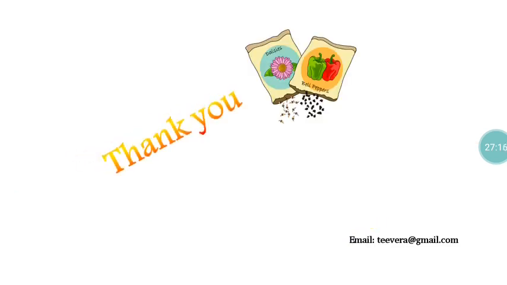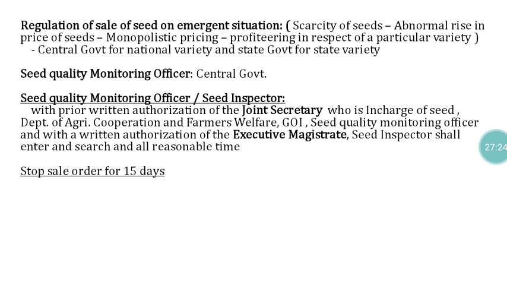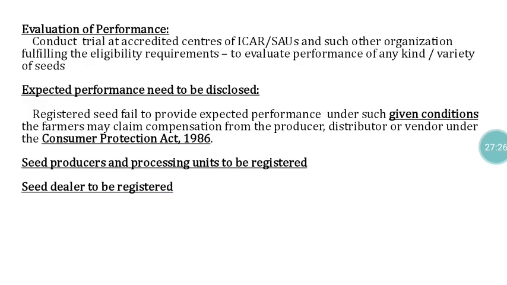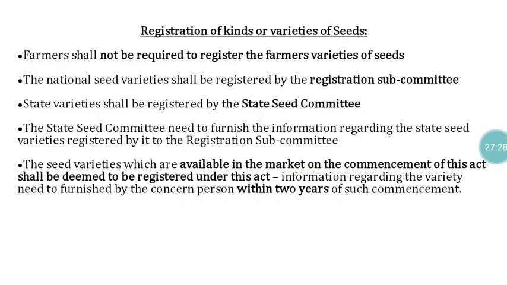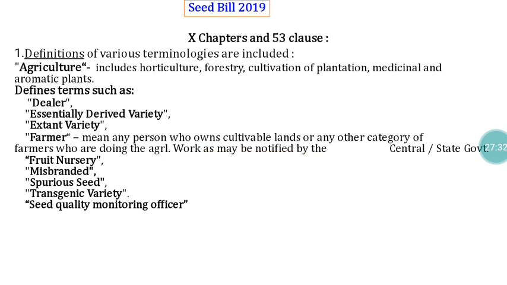Everything is placed in Parliament, so it is not yet passed. The main purpose of introducing this Seed Bill 2019 is to overcome the lacunas recorded in the Seed Act 1966, because the Indian seed industry is formulated mainly based on the provisions of the Indian Seed Act 1966.